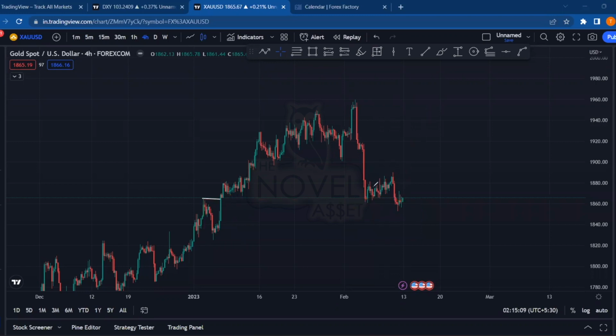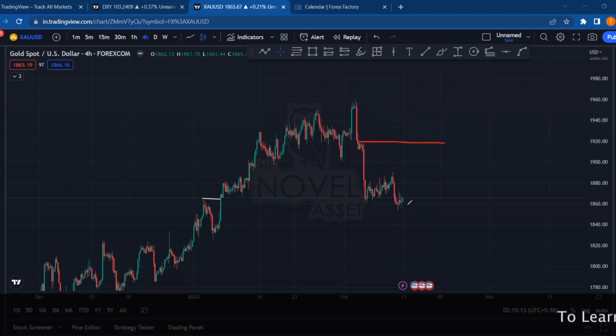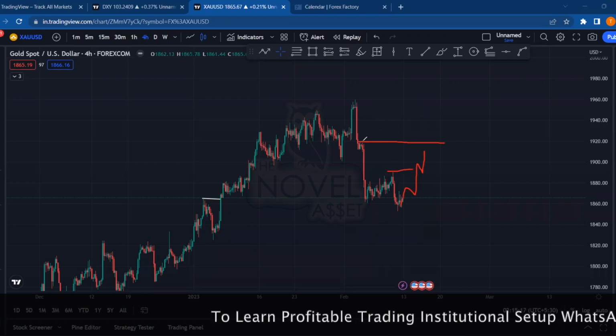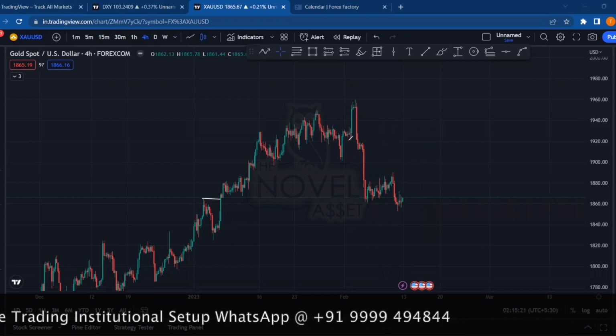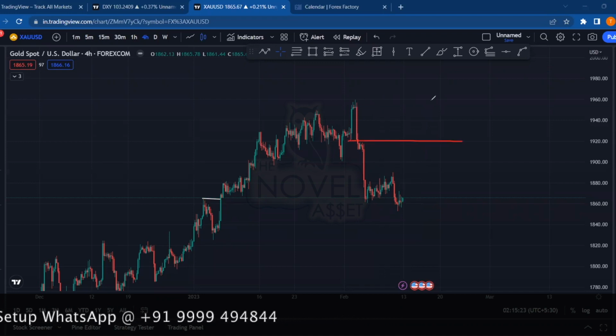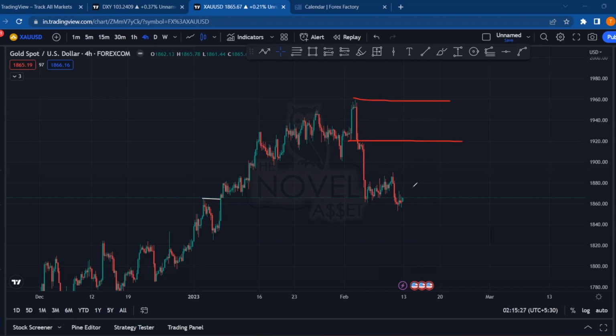So we are expecting that on this news date, at least this side liquidity will be taken out of the market. The market will move towards the upside and will take out the liquidity resting above this high, and will be mitigating this bearish unmitigated order flow over here. So on the 14th February, the news is expected for the bullish momentum in the gold analysis. Okay, this is how the price will move.